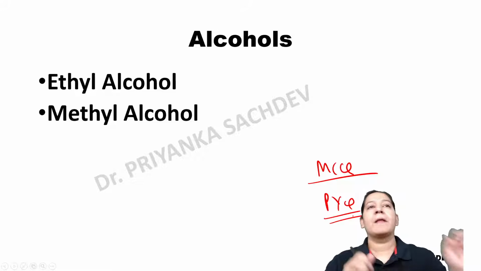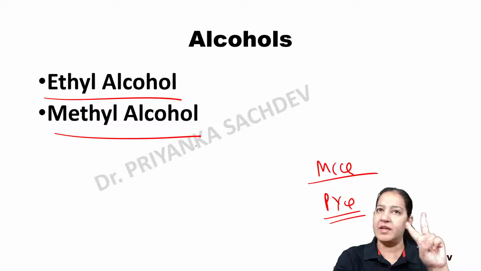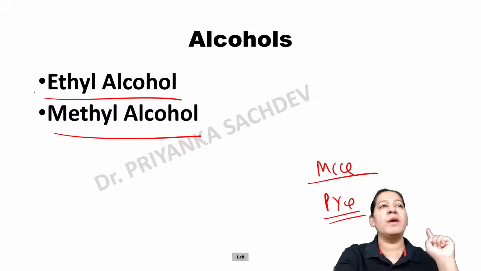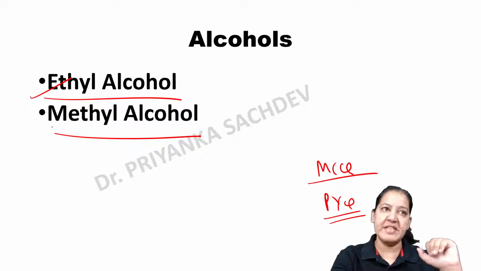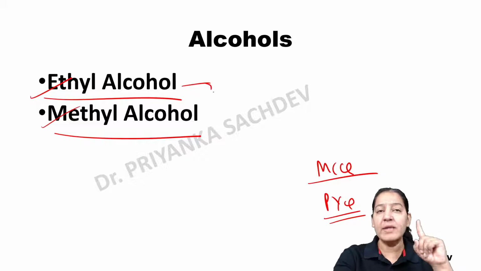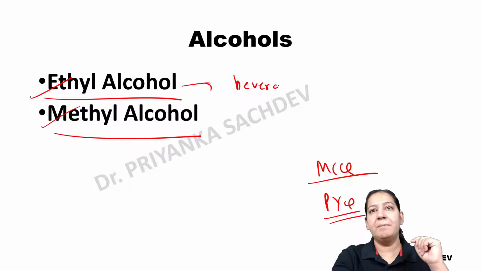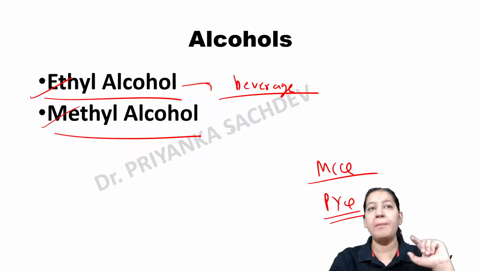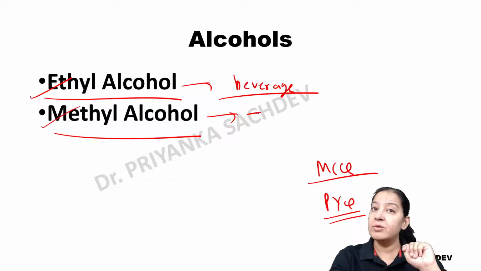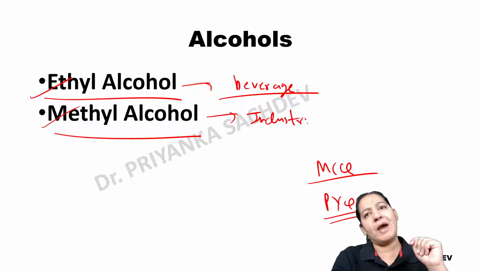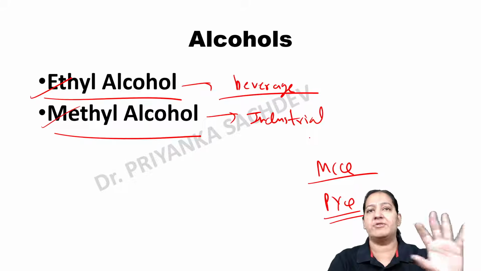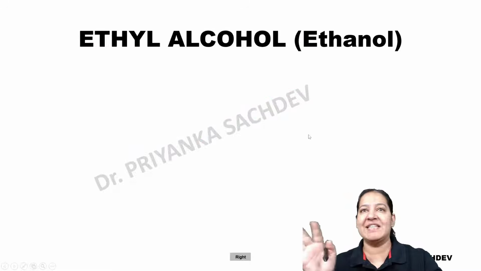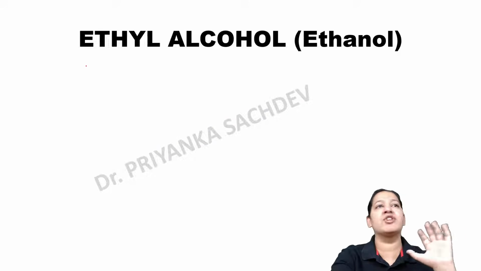Let me start with ethyl alcohol and methyl alcohol. There are two types of alcohol, ethyl alcohol and methyl alcohol. First I will teach you ethyl alcohol, known as ethanol. After that, I will teach you methyl alcohol, known as methanol. Ethyl alcohol is used as a beverage. It is used for drinking as a beverage in many countries. India is one of them. Methyl alcohol is not a beverage. It is used for industrial purposes, for the manufacture of many things. I will teach you the toxicity of both types of alcohols, which is very important, as many questions come in your exam.